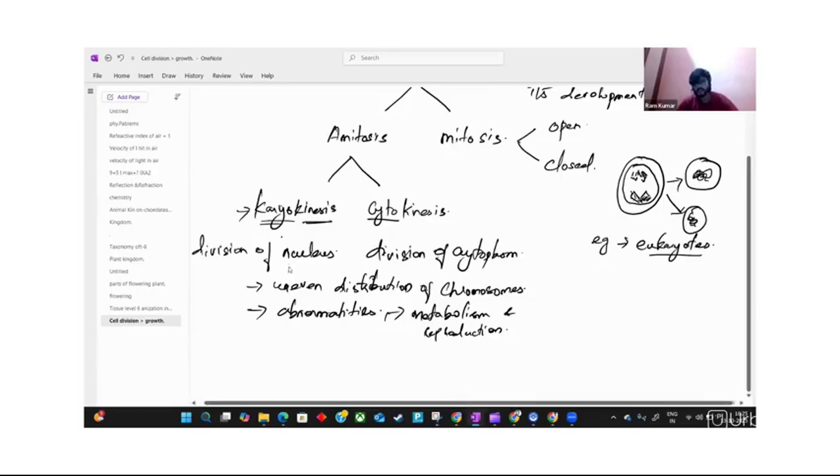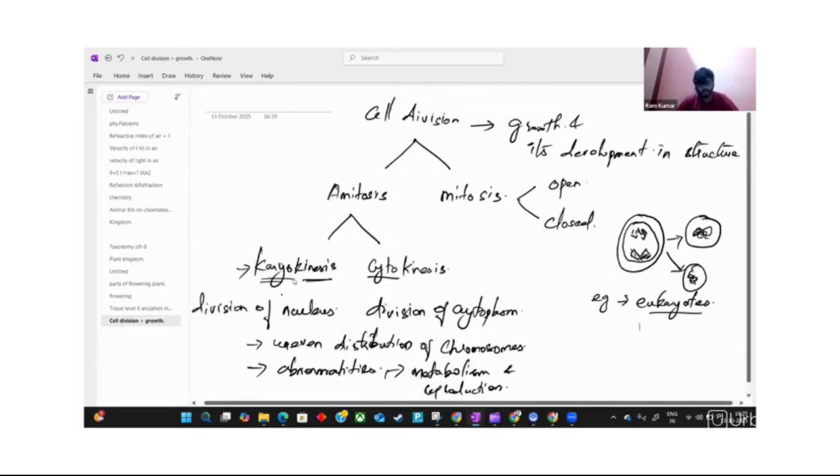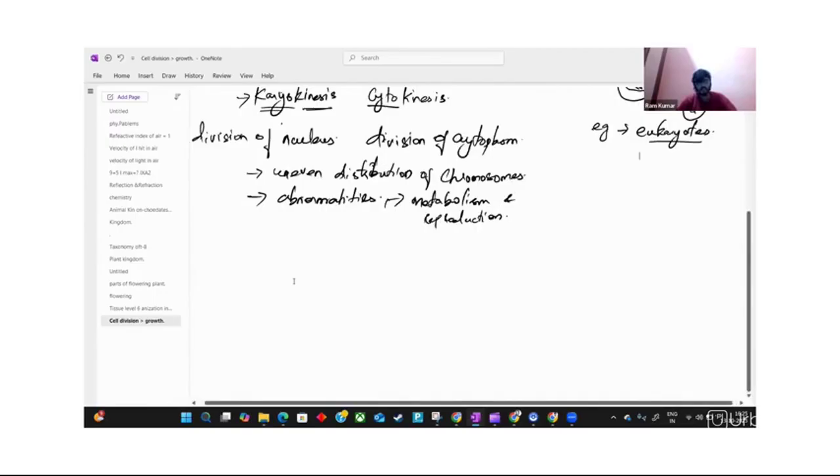Whereas in open mitosis, the nuclear envelope breaks down and reforms two sets of separated chromosomes.